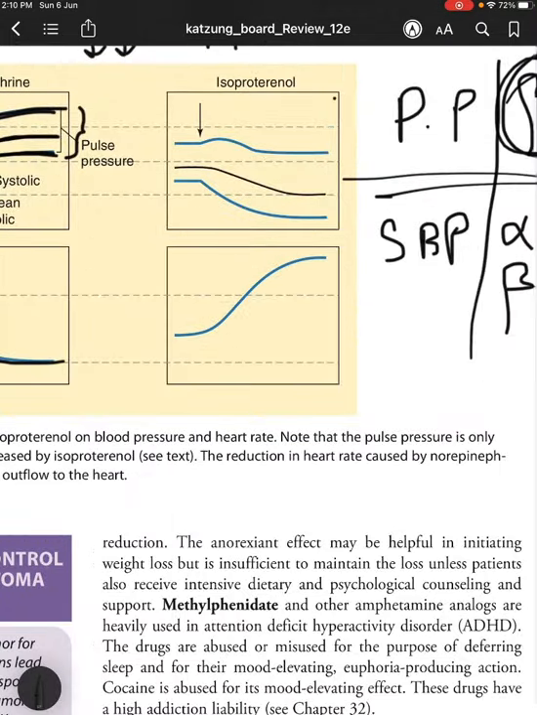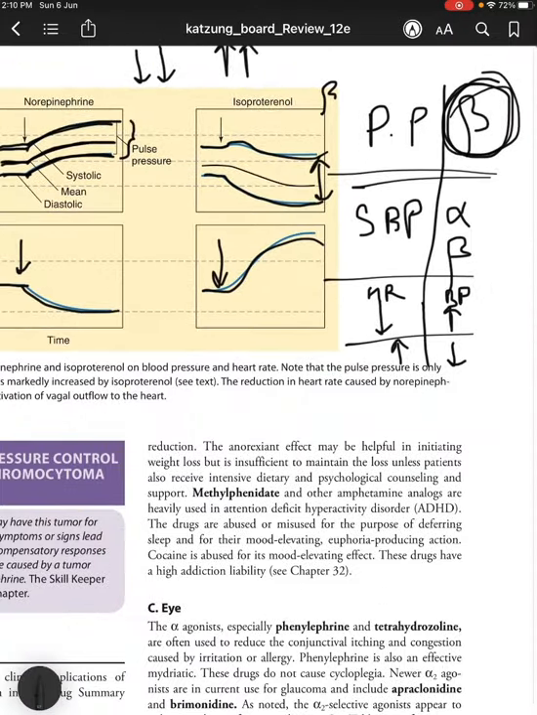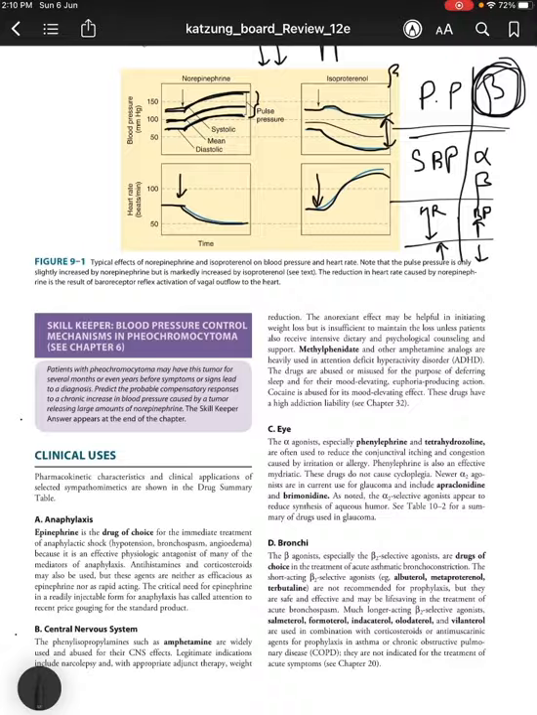Whereas coming to isoproterenol, which is a non-selective beta agonist, norepinephrine decreases the heart rate and increases the BP. But isoproterenol increases the heart rate. So when you administer it, it increases the heart rate and it decreases the BP. There is a decrease in BP, but the pulse pressure increases. Why? Because isoproterenol has beta selective action.